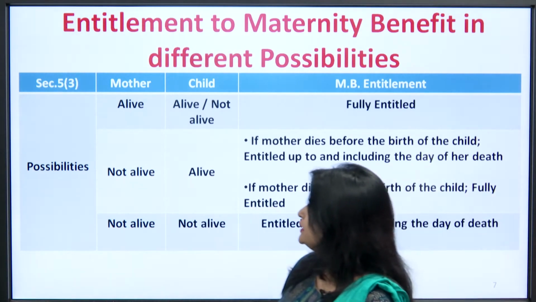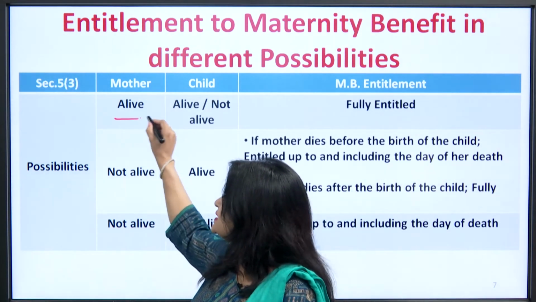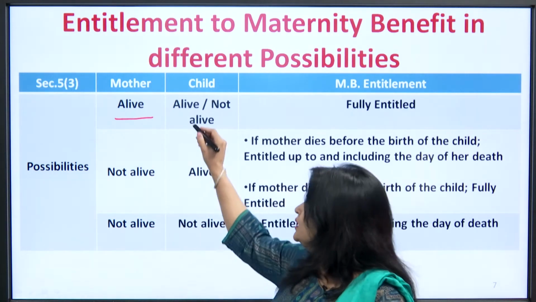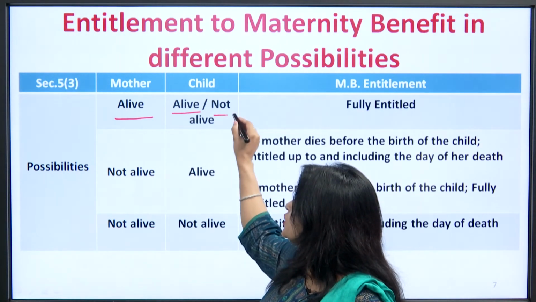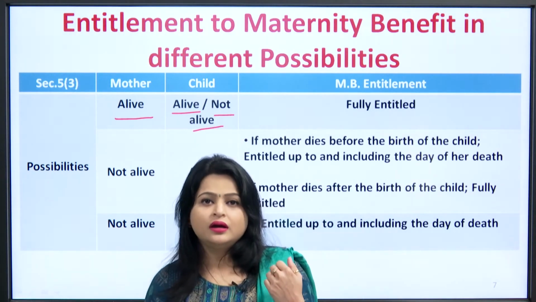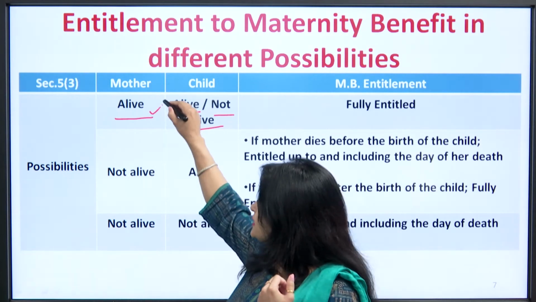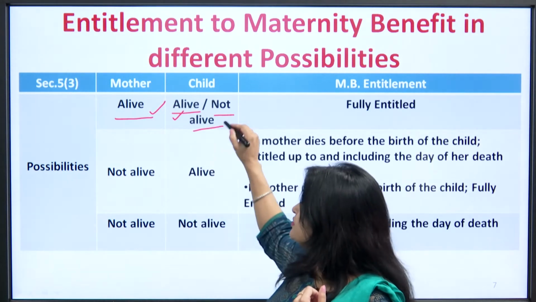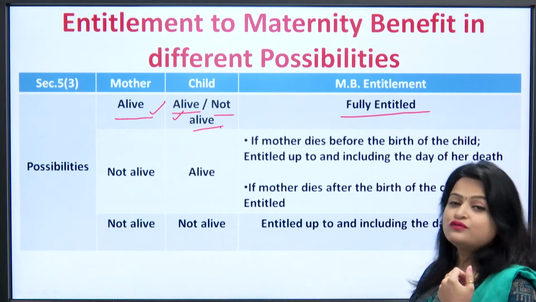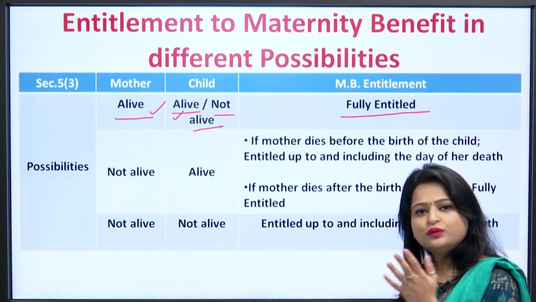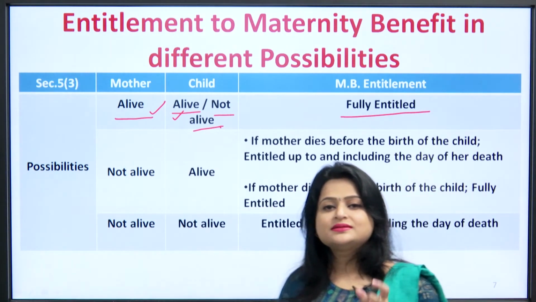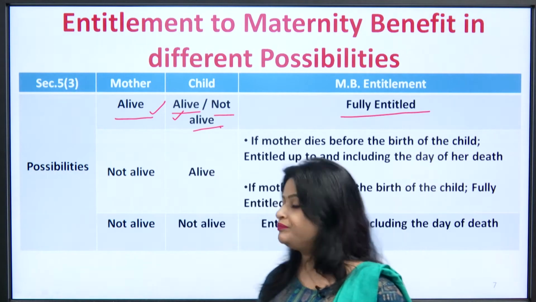So the first possibility could be that the mother is alive. A child may be alive or not alive, in case there is a stillborn baby. So if the mother is alive, and the child is alive or not alive, in that case the woman is fully entitled. She is fully entitled to the benefit, that is the 12 weeks paid leave, okay?